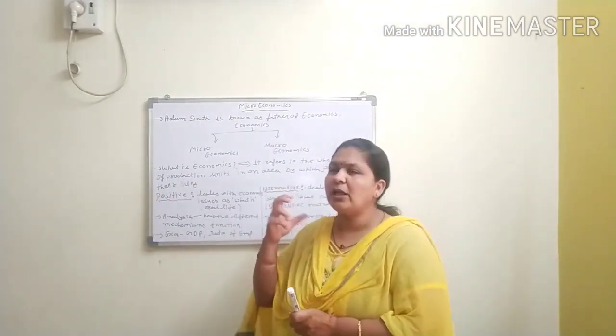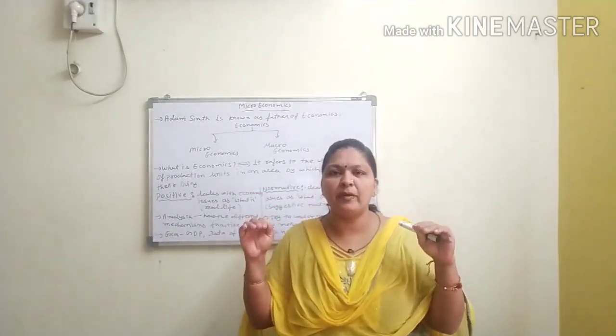Still, when we talk about economics, it is mainly bifurcated into 2 parts.